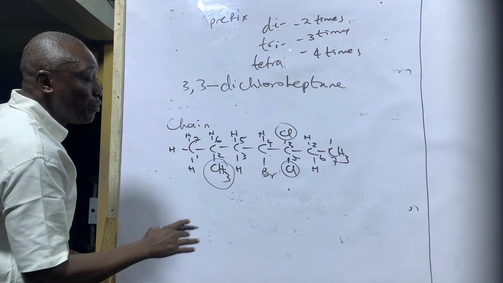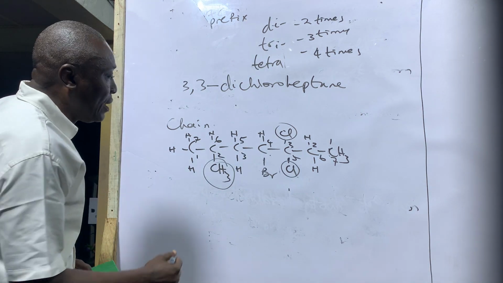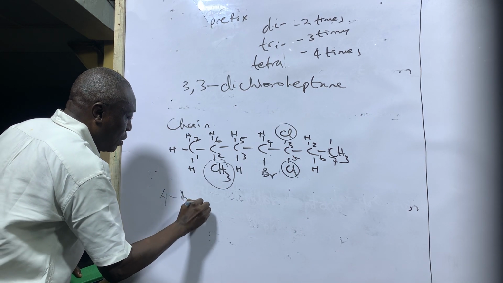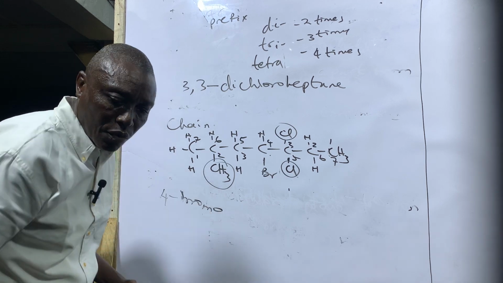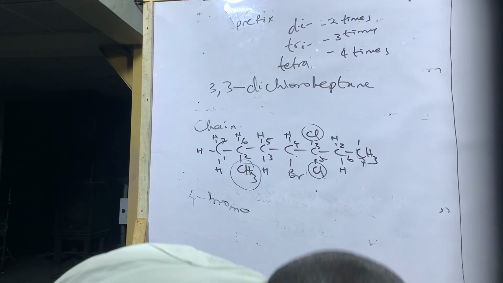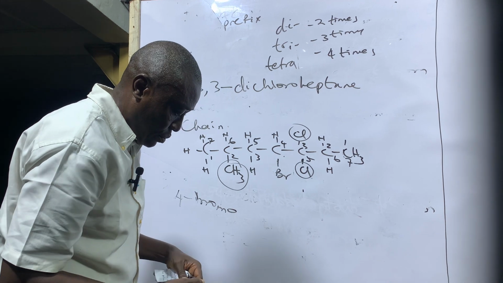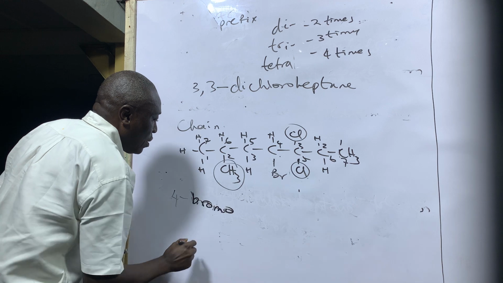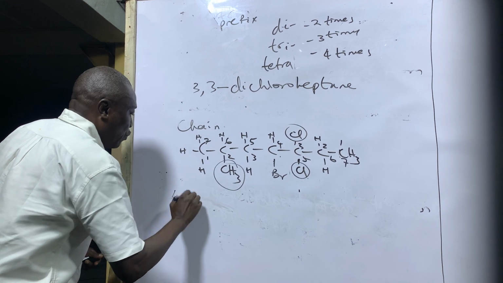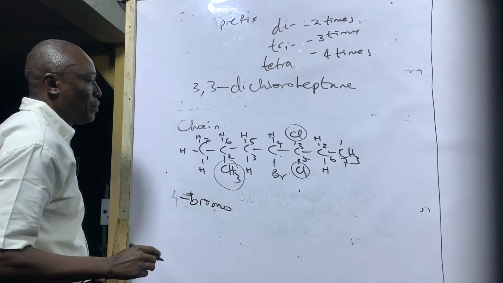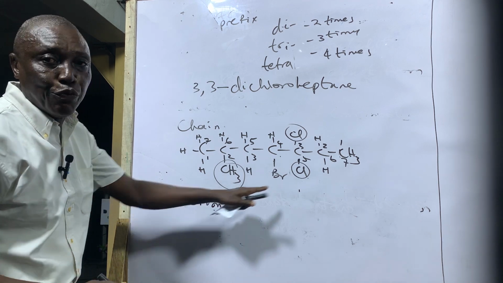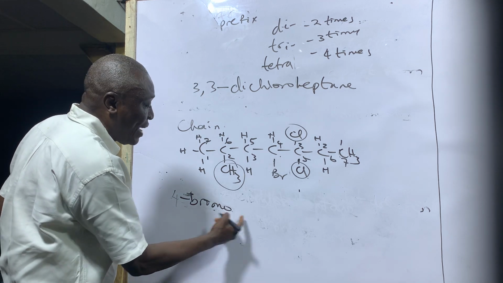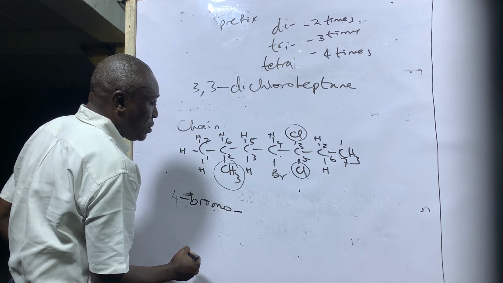So in naming it, because we are following alphabetical order, you will say 4-bromo, because B is before C. Then, as I said, between alphabet and digit, there must be a hyphen. 4-bromo.